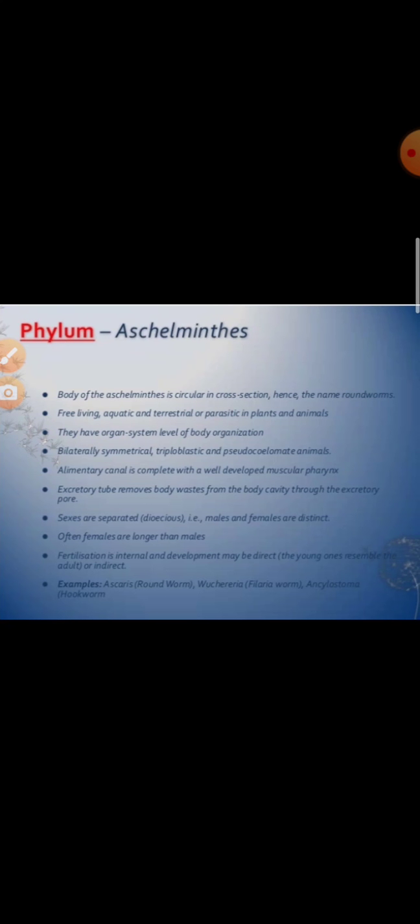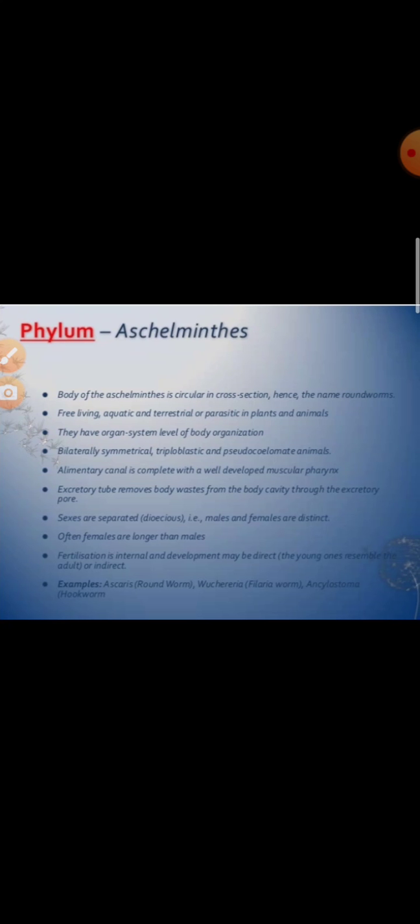Next phylum is Aschelminthes. How are the animals? These animals are commonly known as roundworms. They have a cylindrical body which is circular in outline in cross section, unsegmented, and their body tapers at both the ends. They may be free living or parasitic on plants and animals, and some organisms also live in soil rich in organic matter. Bilaterally symmetrical and triploblastic animals.